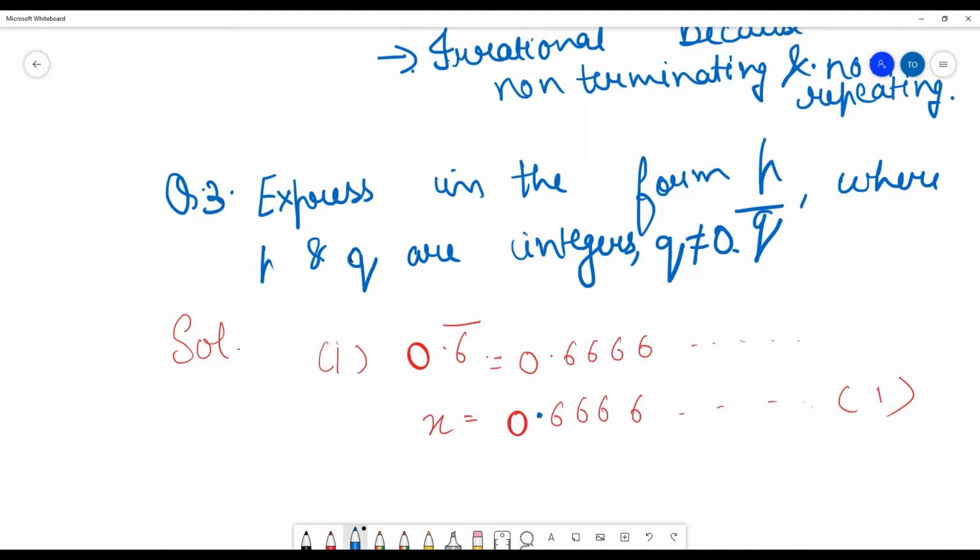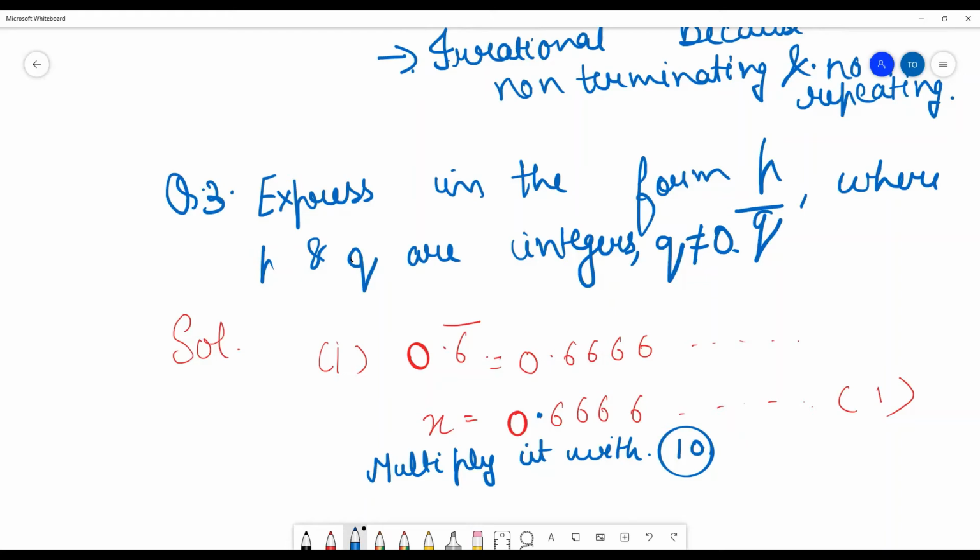This means you have to multiply it with 10 so that you can get a proper digit here, more than 0.6.